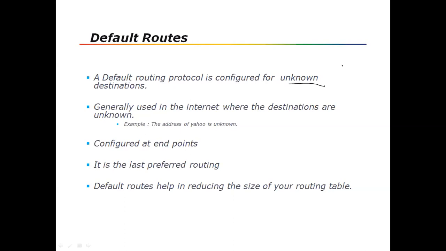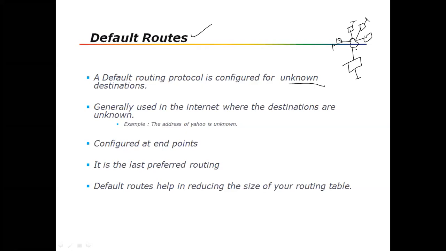Say you are sitting in your home or your office, and this is your internet. Somewhere out there are Google, Yahoo, Facebook, Twitter. These are all networks. Do you know what the Google LAN is? Do you know what the Twitter LAN is? Do you know this destination? No, we don't know. If you had to remember them, there would be thousands and thousands of networks. How are you going to remember those? That's not possible, right? That is why the default route came into the picture.